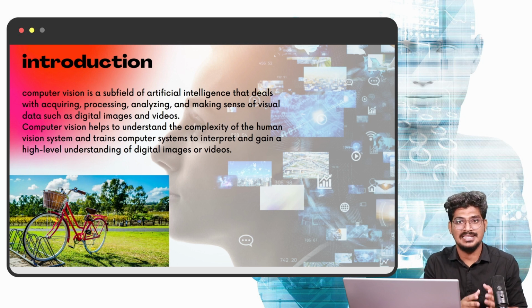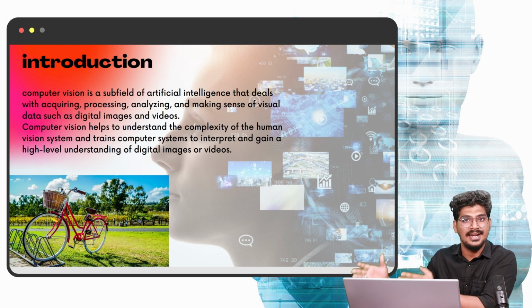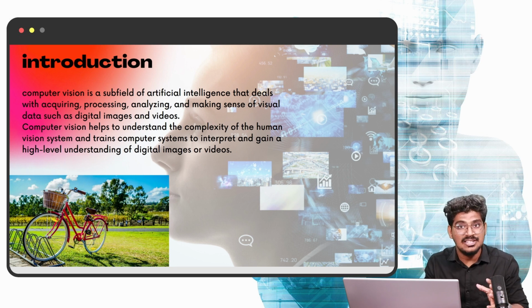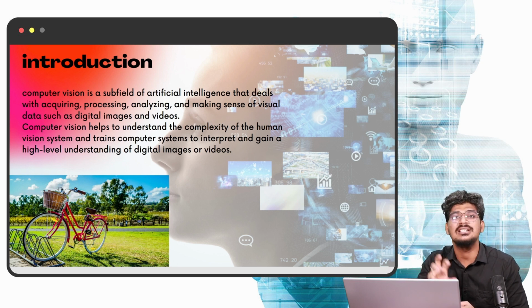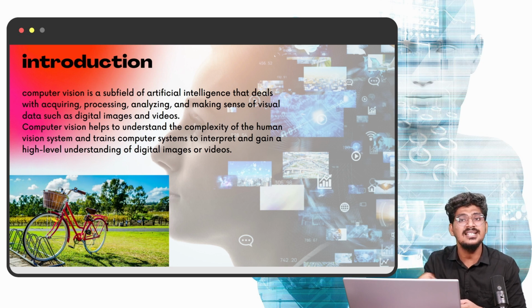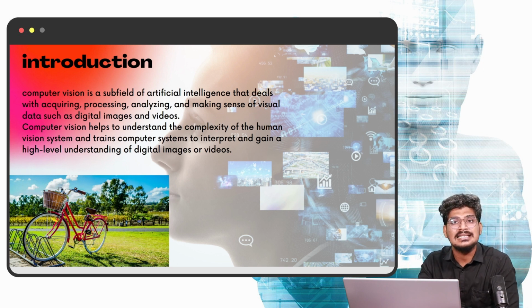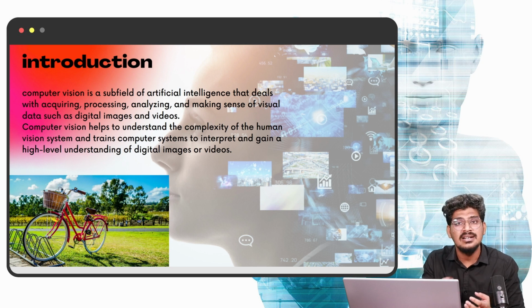That means, for example, for a cycle, we need to feed 100 images to train the model. For the road, for the natural look, we need to feed a large amount of pictures, digital images. The computer vision technology processes that particular image and extracts the features from the image, then the training model is learning. So with the help of deep learning, it is learning something based on the features. Then it will return, yes, it is a cycle, yes, it is a road, yes, the three people will be there, the persons will be there, like that.